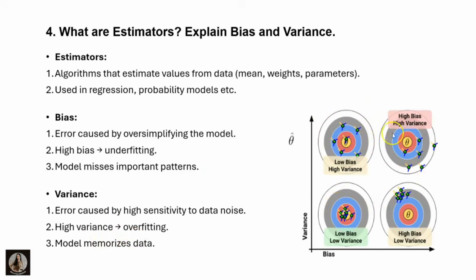If you observe this diagram graph, on this side it is bias and variance. Here, low bias and low variance. High bias: bias is increasing, but the variance remains the same.